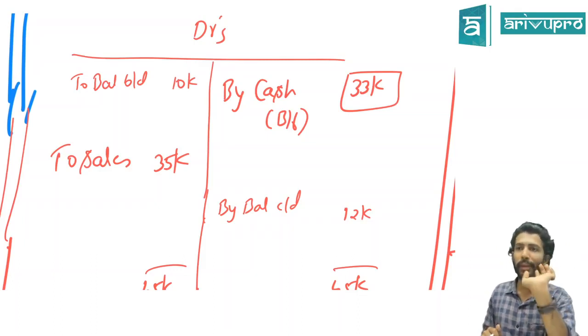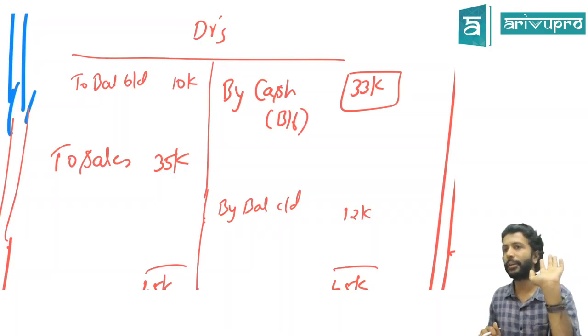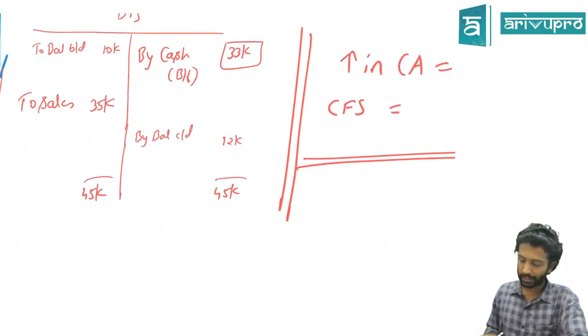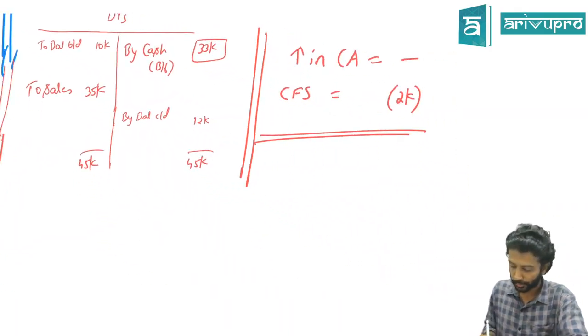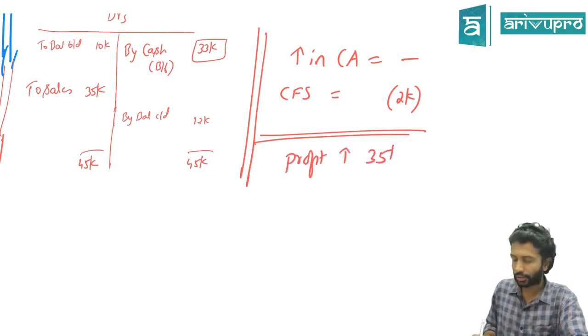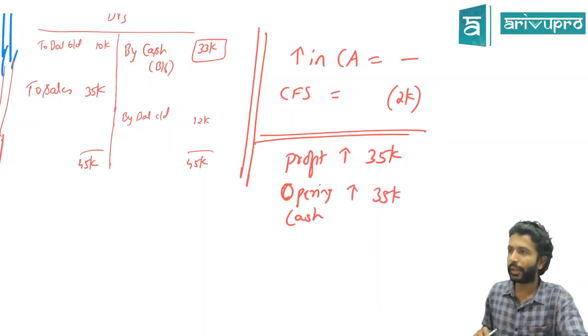And you're using NP as a base to get operating cash flow. Am I right in saying that? So if your sale increased by 35,000, profit also increased by 35,000. If profit increases by 35,000 means your operating cash also has increased by 35,000 because your profit is a base for operating cash.